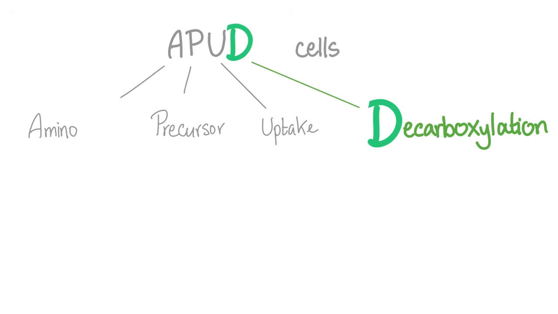What are APUD cells? Well, amino precursor uptake and decarboxylation. Well, that was dadgum insightful. What the flip does that mean? Amino, right? You know amino acids and amines? Yeah, chemistry stuff. Yep, precursor. Oh, so before. Uptake. Okay, so we take them into the gland and decarboxylate.